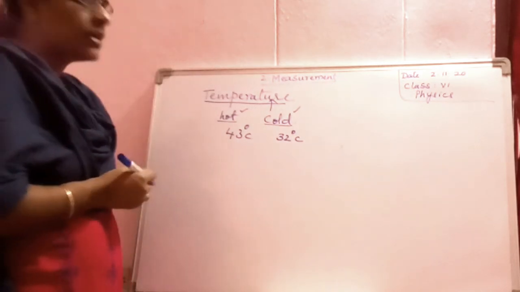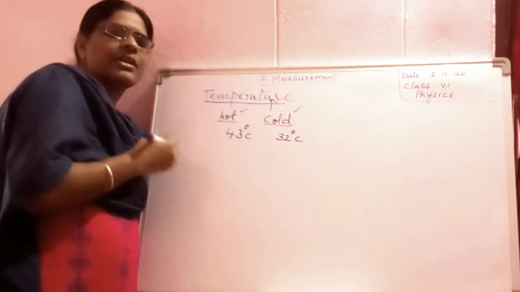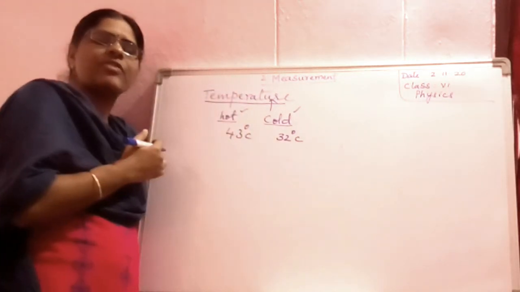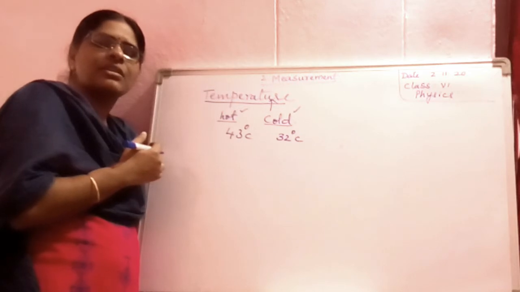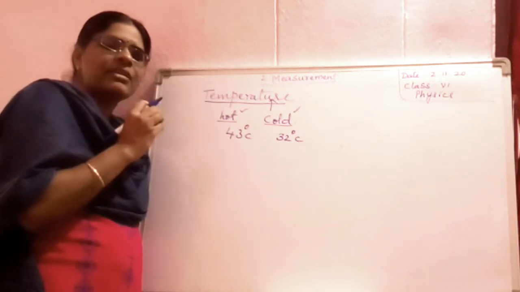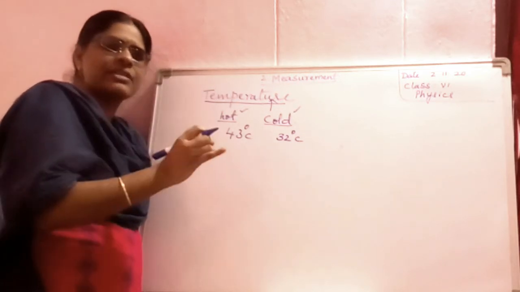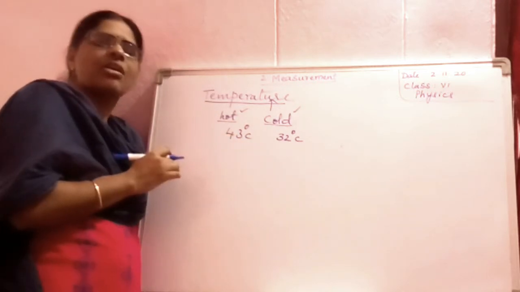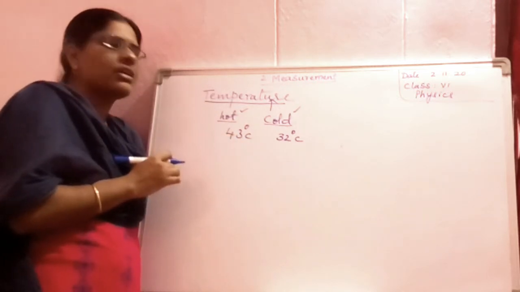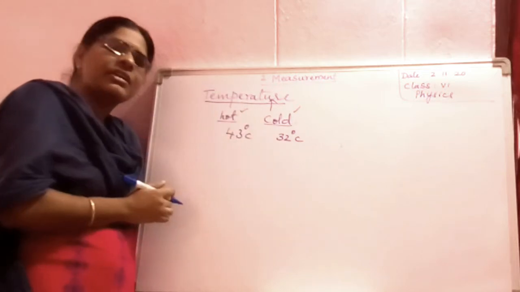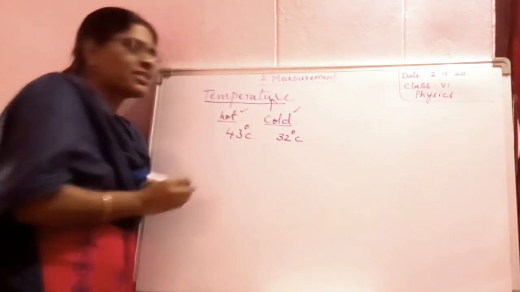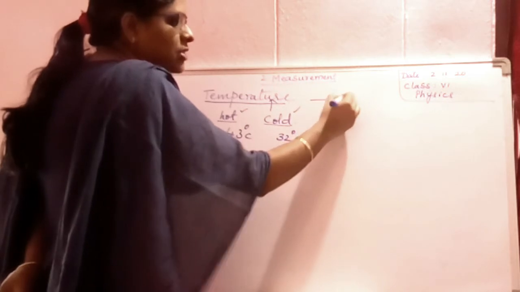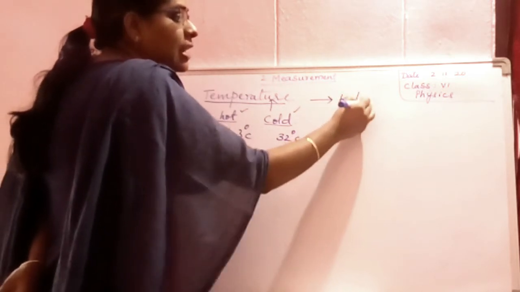Next, length. We have measured length. How do we measure the length? Either in meters, centimeters, inches or feet. Similarly, for temperature, the standard SI unit is Kelvin.